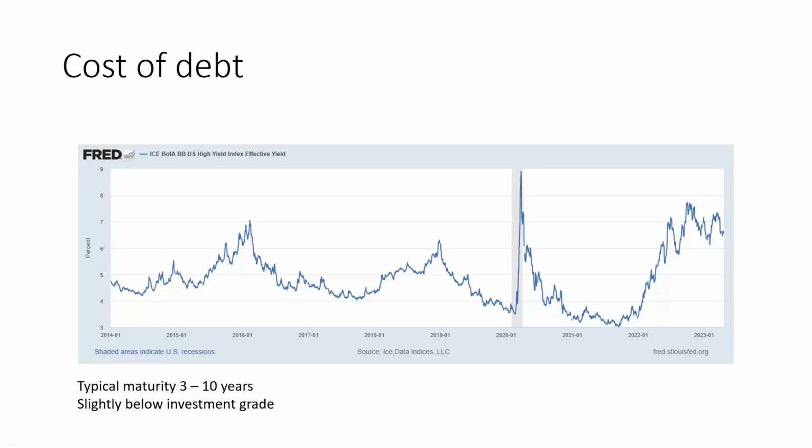So even sub-investment grade bonds are being issued at 8 to 10%. And typically, the instrument used here is the Intercontinental Exchange Bank of America BB bonds, which have a maturity between 3 and 10 years.